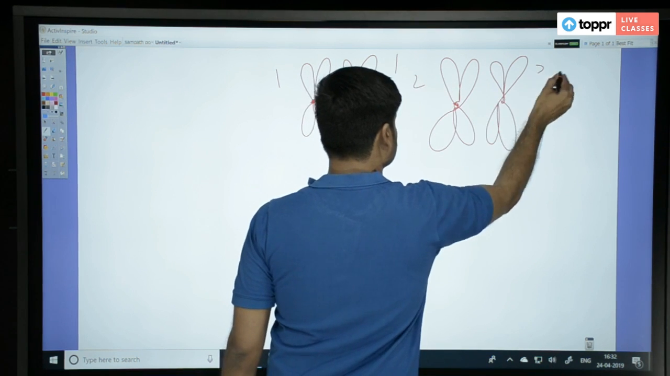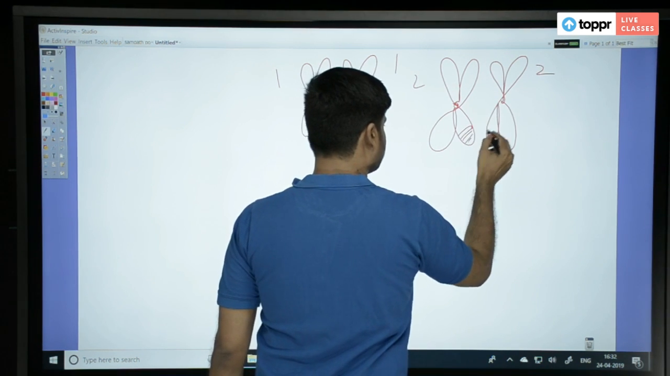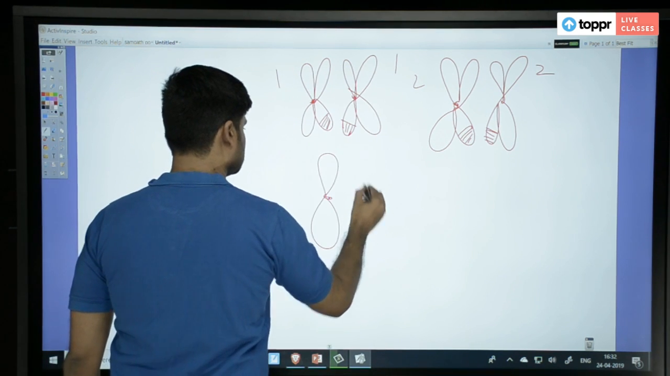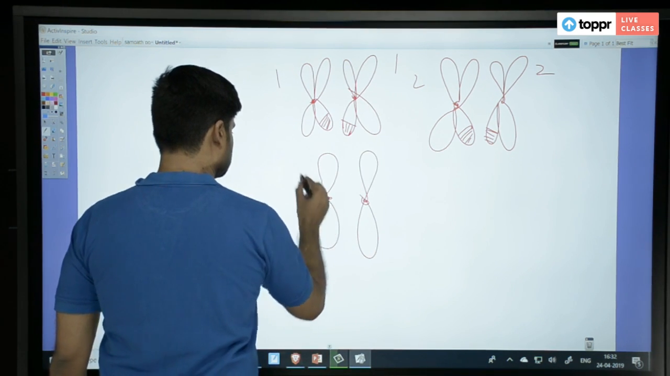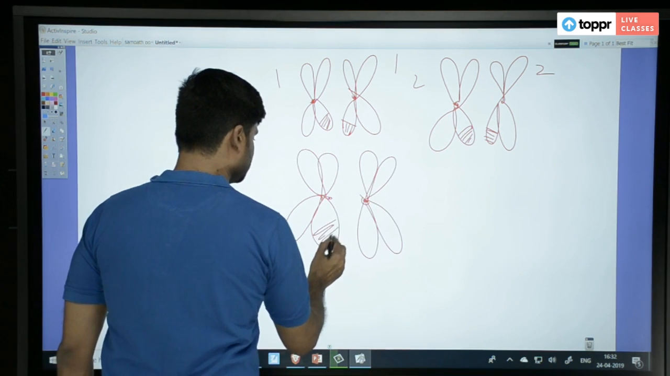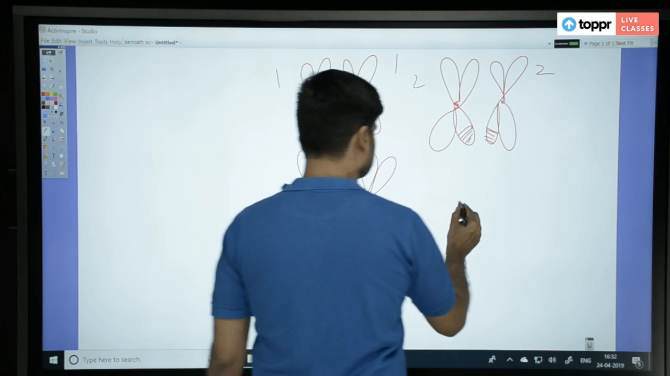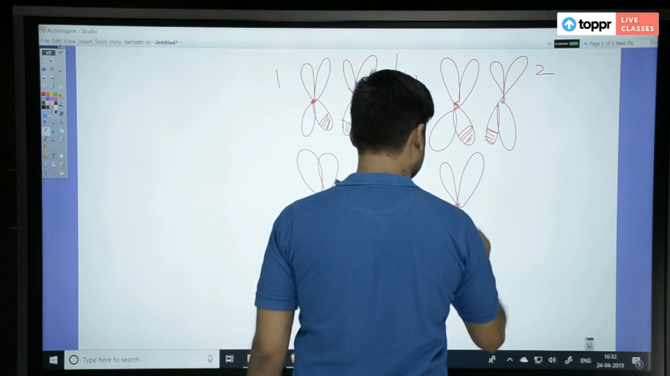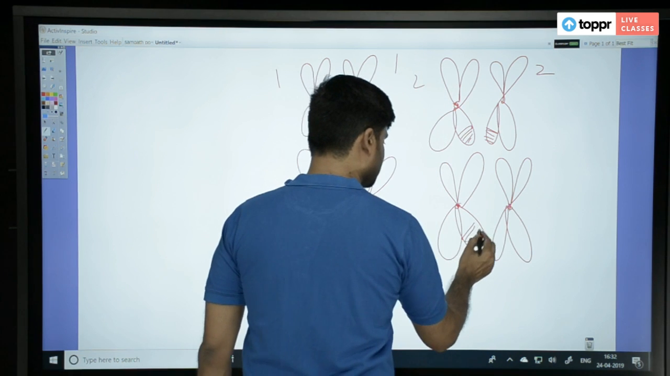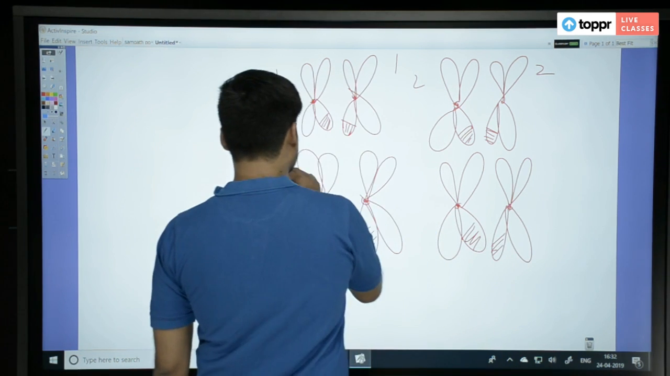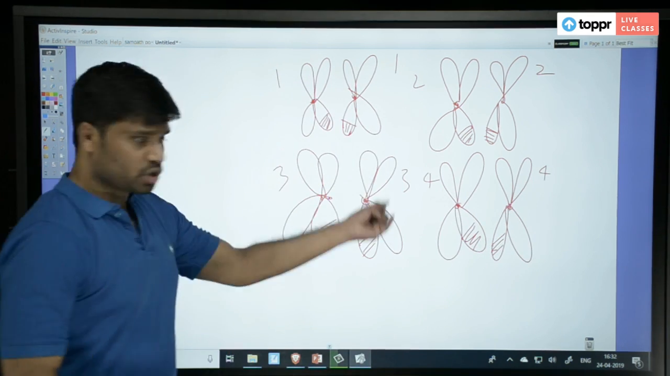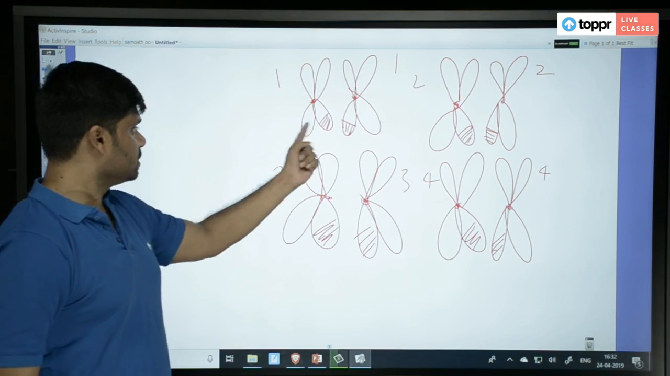second chromosome also. Here also recombination occurred. Here also recombination occurred. And even here you have recombination. So this is third chromosome and this is fourth chromosome. So crossing over occurred in all chromosomes between the homologous.